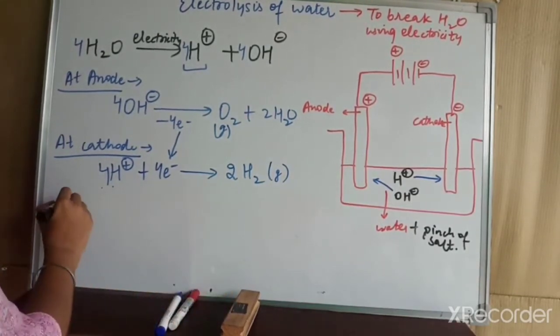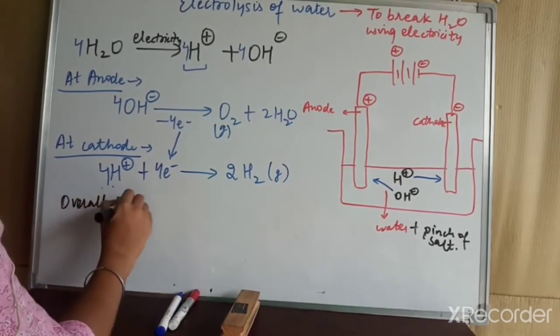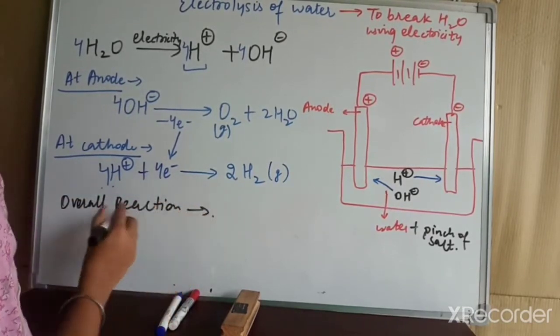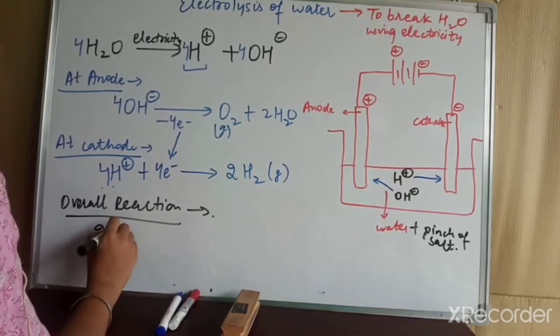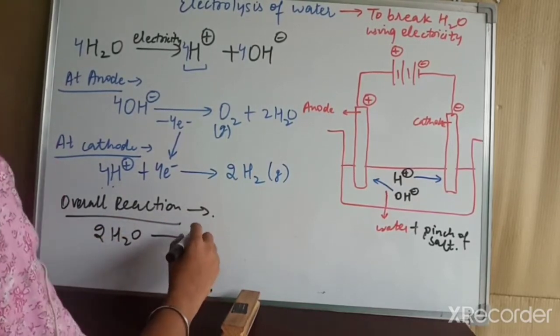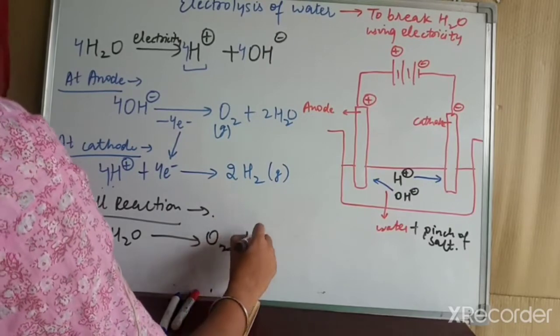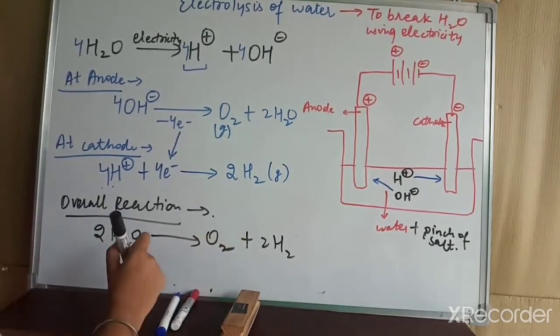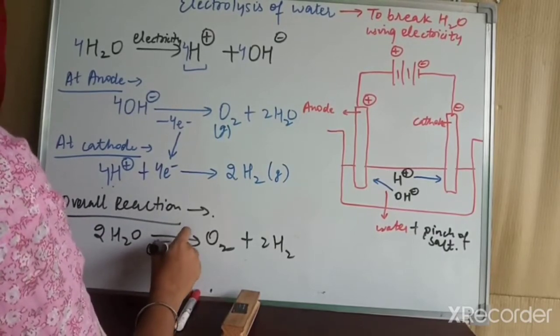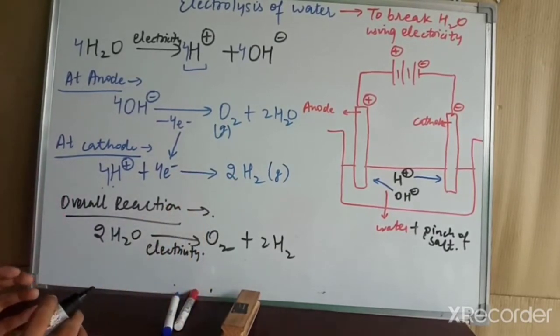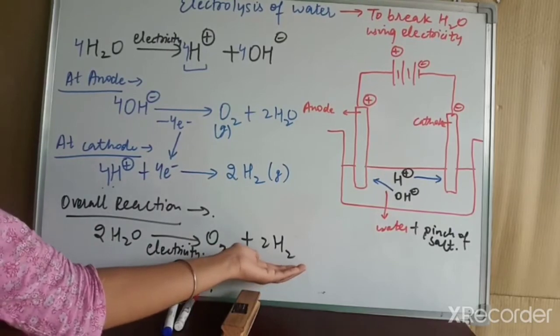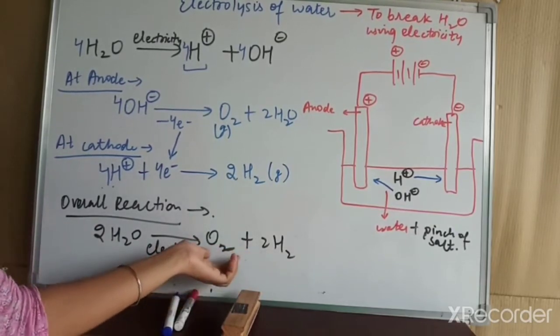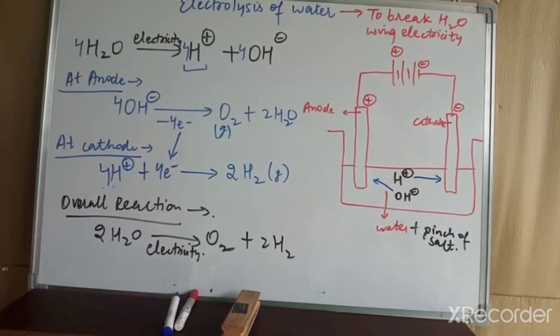So now we can write here the overall reaction. 2 water molecules we have taken and they decompose into the oxygen gas and 2 molecules of the hydrogen gas. Now you can easily see that the water has given oxygen gas and hydrogen gas when we have passed the electricity. The hydrogen gas which we have obtained is double in quantity as compared to the oxygen gas. Why is hydrogen double?